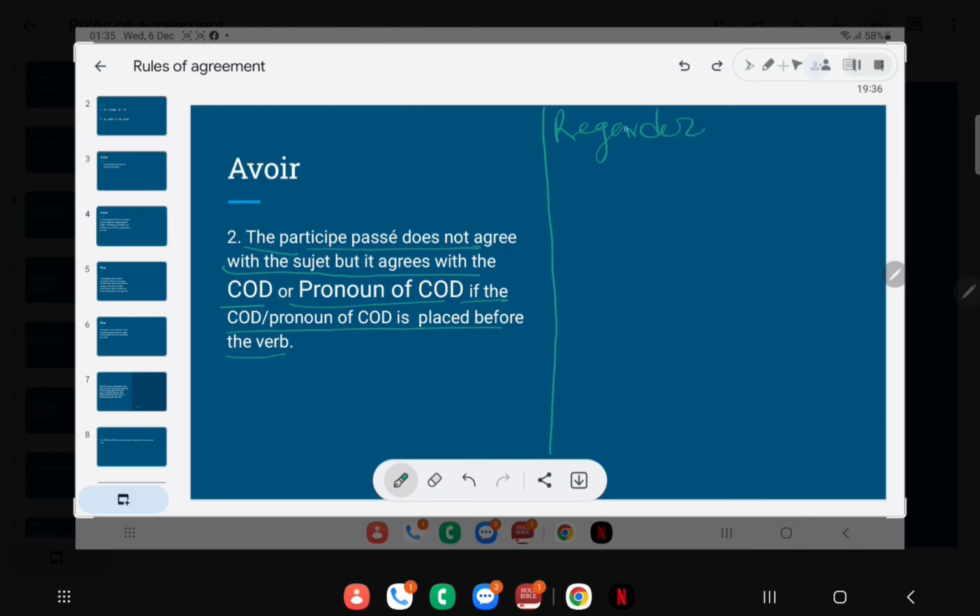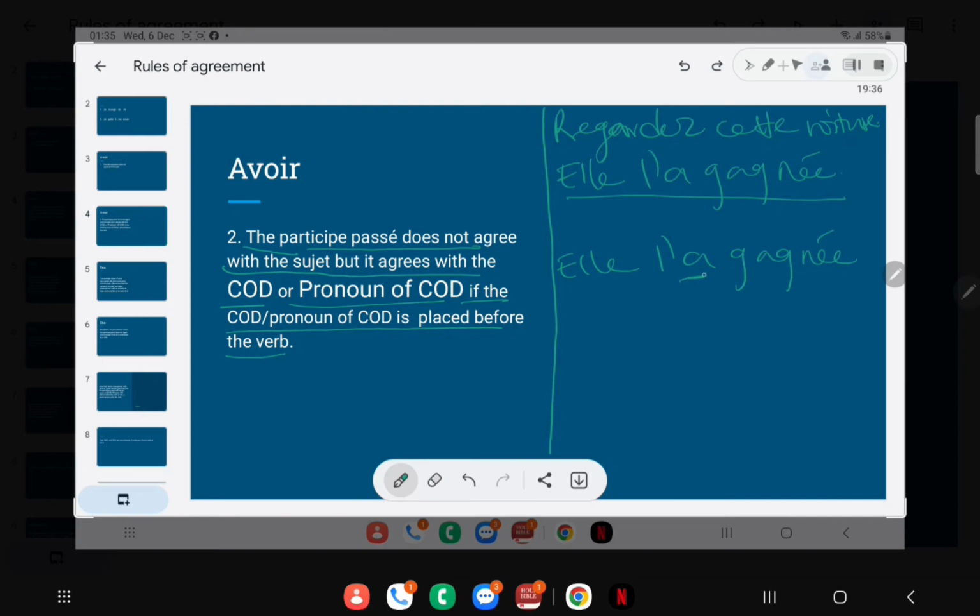Regardez, this is an A. Regardez cette voiture. Elle l'a gagnée. That is, look at this car. She won it. So we're going to be focusing on this. Elle l'a gagnée. Elle l'a gagnée.